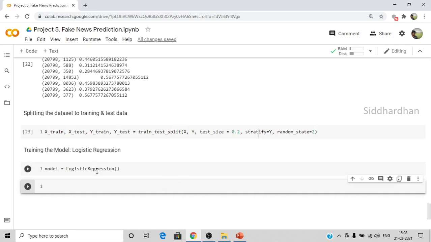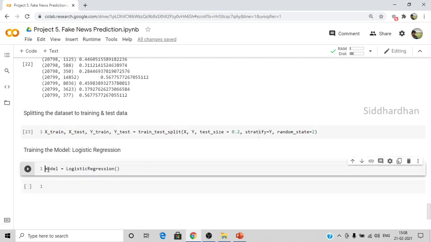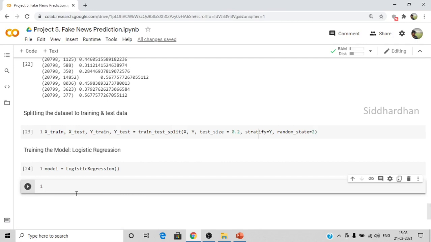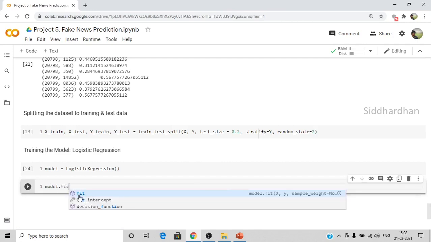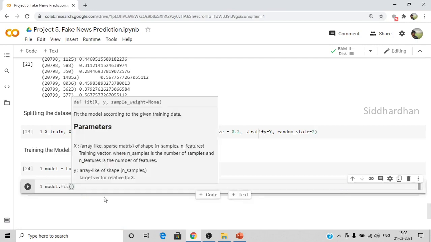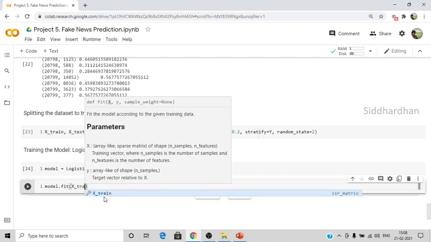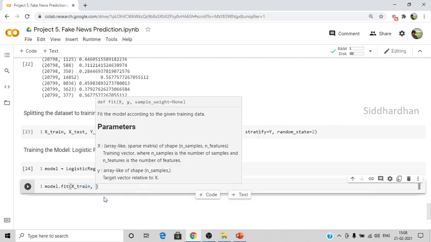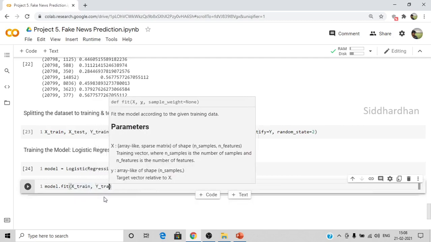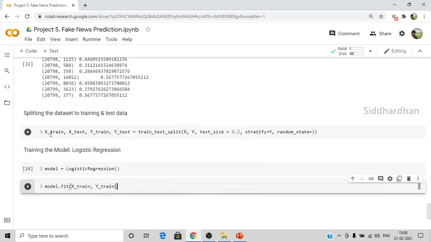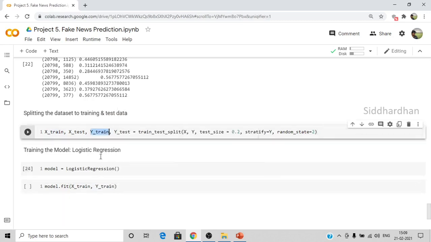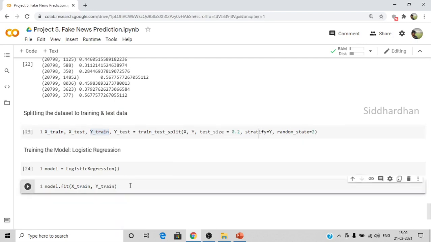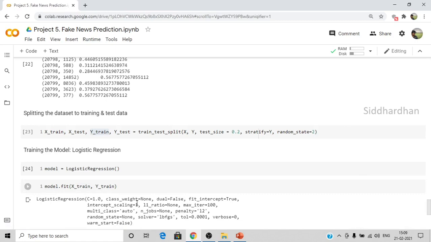So we have loaded this logistic regression model in the variable called model. Now we need to train our model. So model.fit. This fit function will train our model. Here you need to mention xtrain and ytrain, so we train with the help of training data. This will take the xtrain values and their respective labels, and it will plot the sigmoid function curve using logistic regression. Okay, let's run this. So this will train our model.